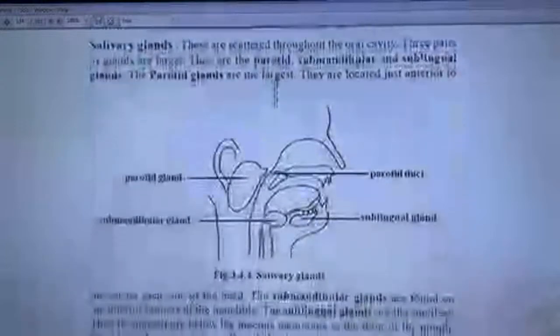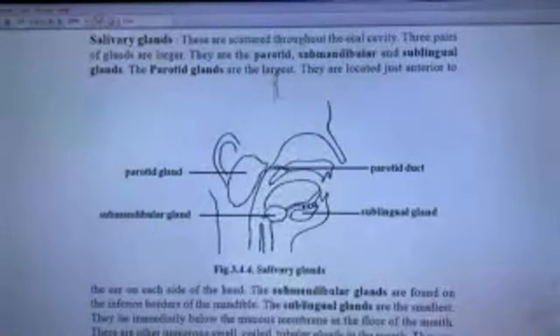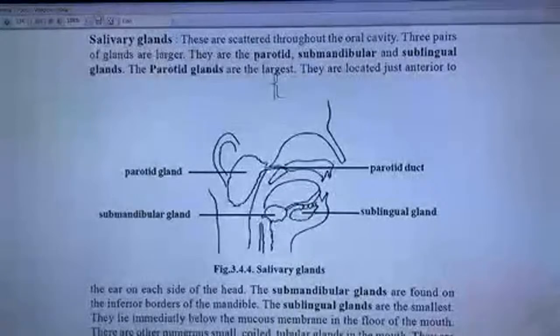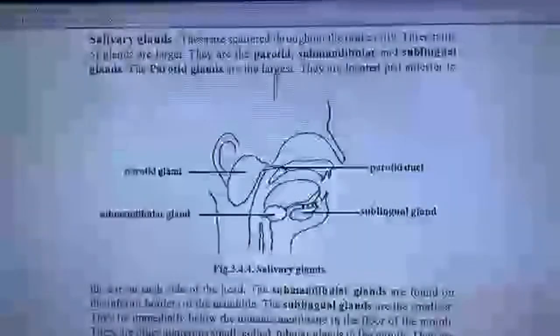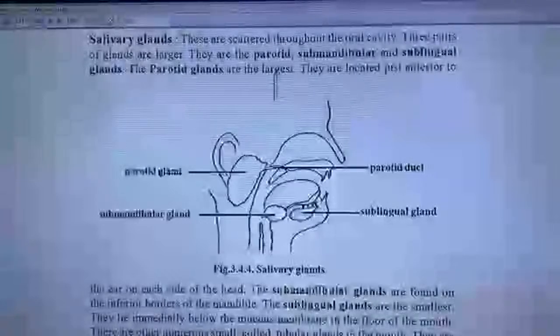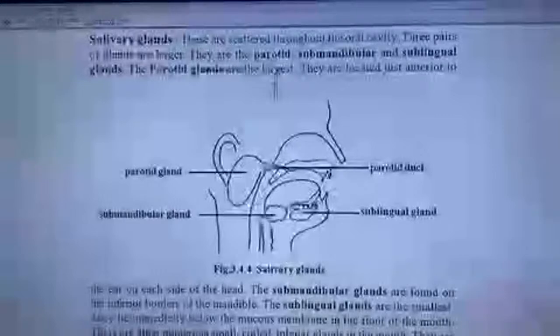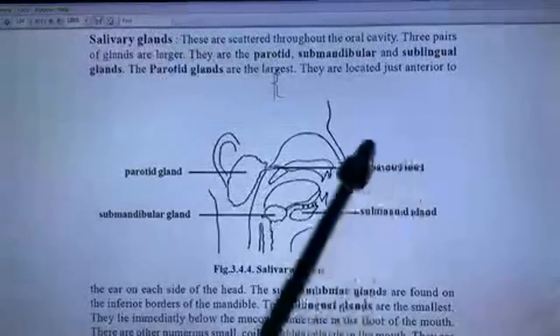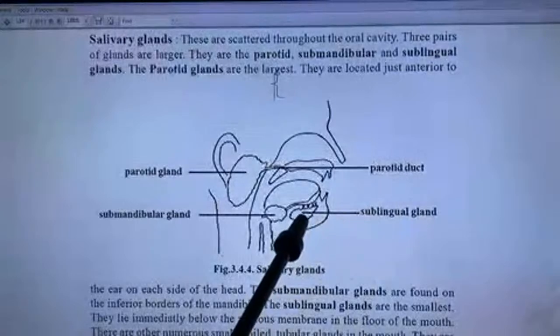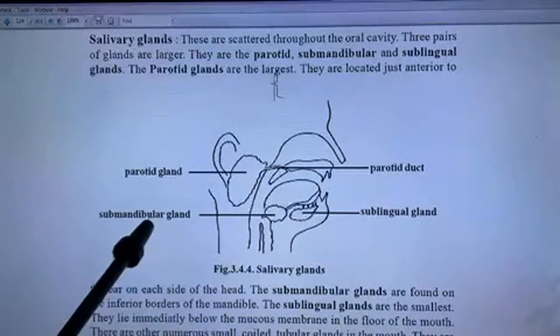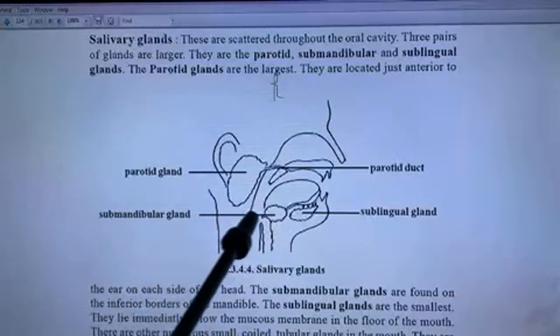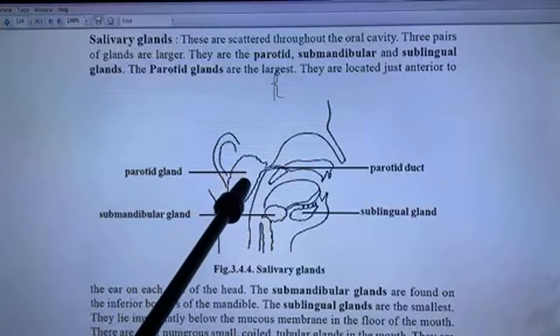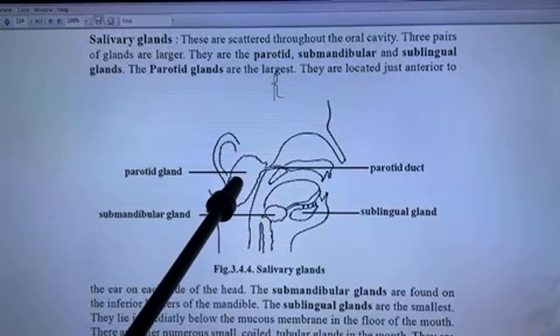Salivary glands. These are scattered throughout the oral cavity. Three pairs of glands are larger. They are the parotid, submandibular, and sublingual glands. The parotid is located just anterior to the side of the head. Parotid duct, sublingual gland, and chin region, submandibular gland, parotid gland.